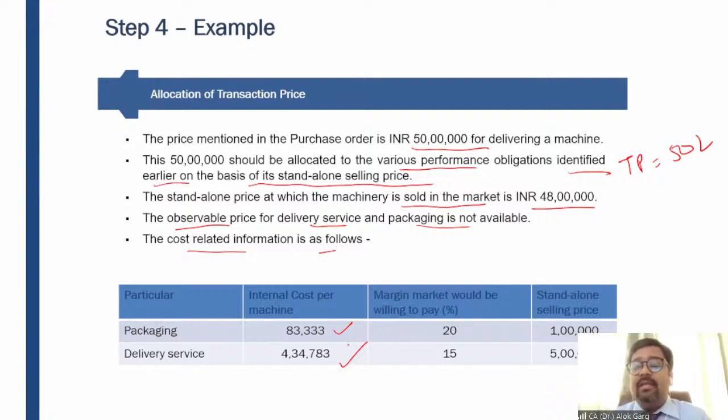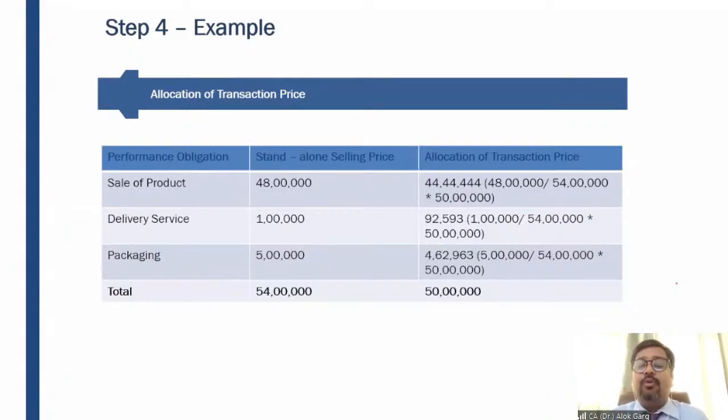And normally the entity will keep a margin of 20% on packaging and 15% on delivery service. So going by the cost plus margin approach, we have identified the standalone selling price of the packaging performance obligation and the delivery service performance obligation. Now the total transaction price is 50 lakhs.